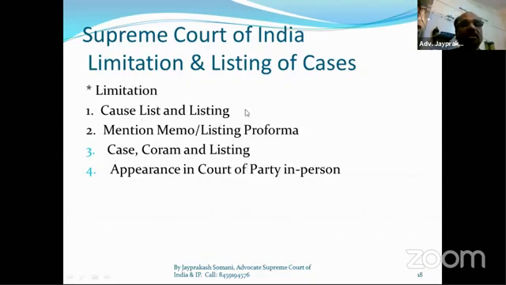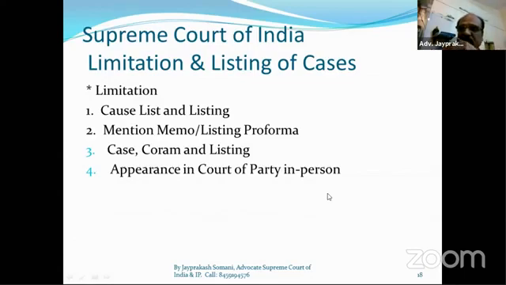So this is the limitation, then cause list and listing before the Supreme Court, then mentioning of memo. Tomorrow is my hearing. Then on virtual hearing also we have to mention our memo of appearance, so in order, then you will get our name there. And then case quorum, listing, appearance in court, party in person.